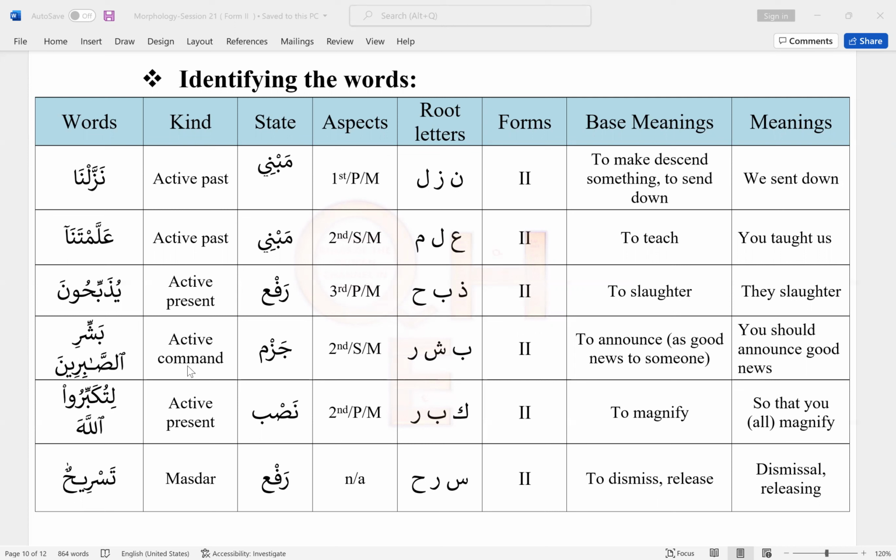Command verbs are always at the state of jazm, and the doer will be second person singular male. Root letters are ba, shin, ra. For Form 2, it means to announce as good news to someone. So you translate it as you should announce good news, because the doer is you, second person singular male.